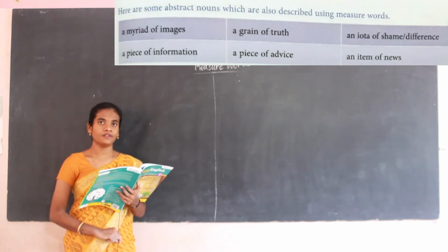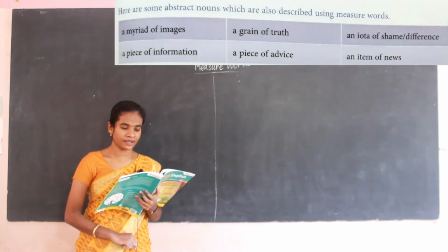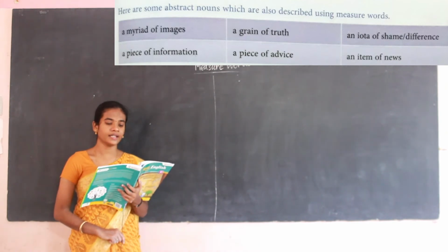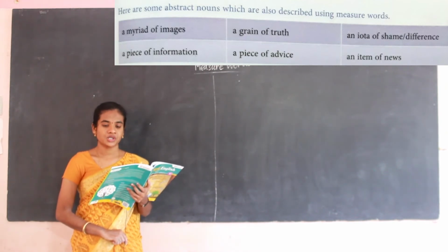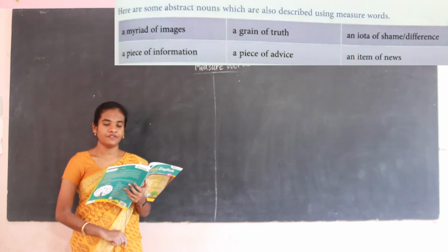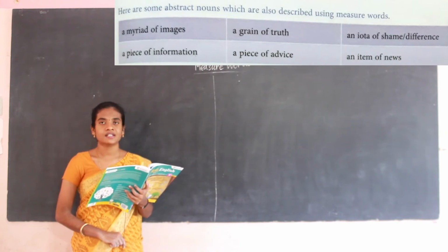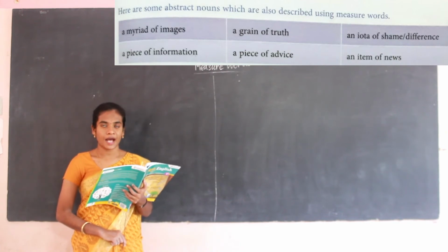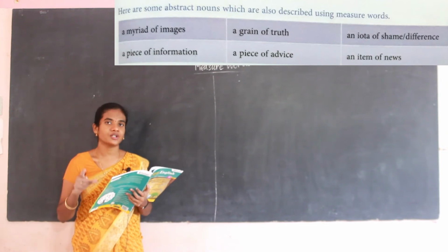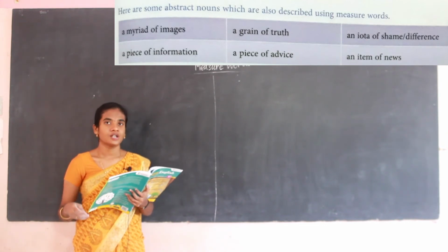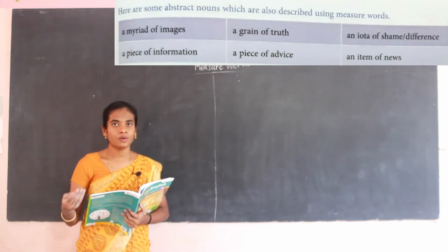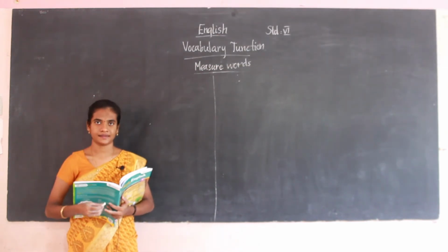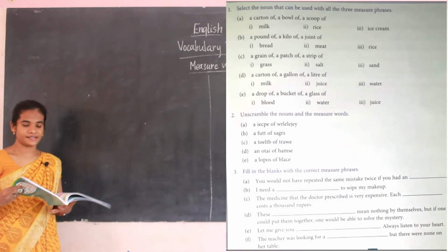So can you find out what are the abstract noun here? They are the images, truth, shame, difference, information, advice, news. These are all the abstract noun. For the abstract noun, they are using the measure words. Students, are you clear with this? Now we can do the exercise. So this is a book back exercise for you.